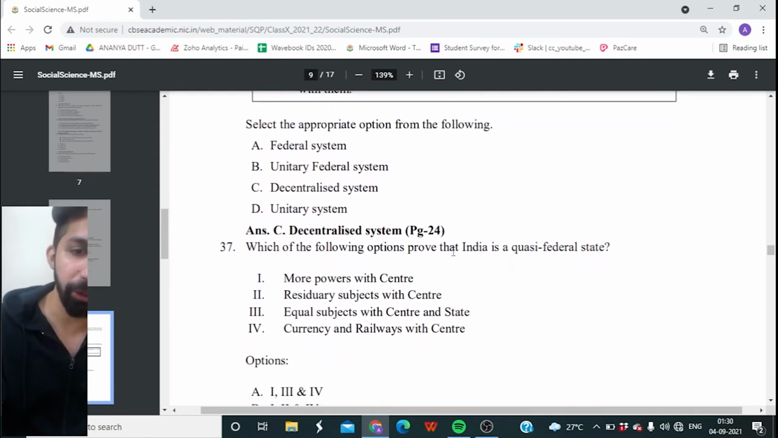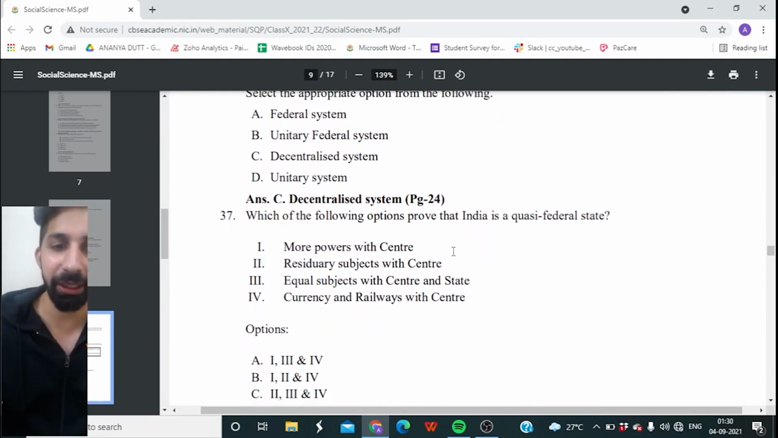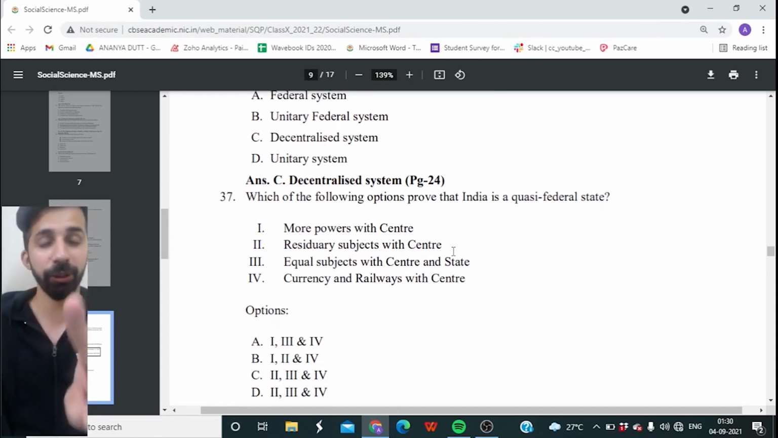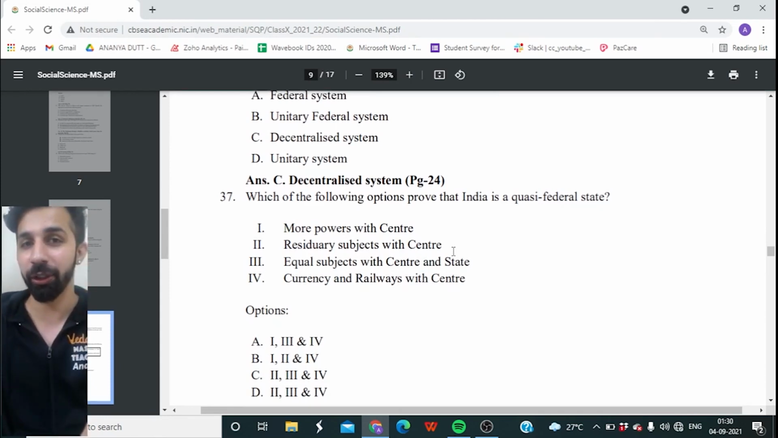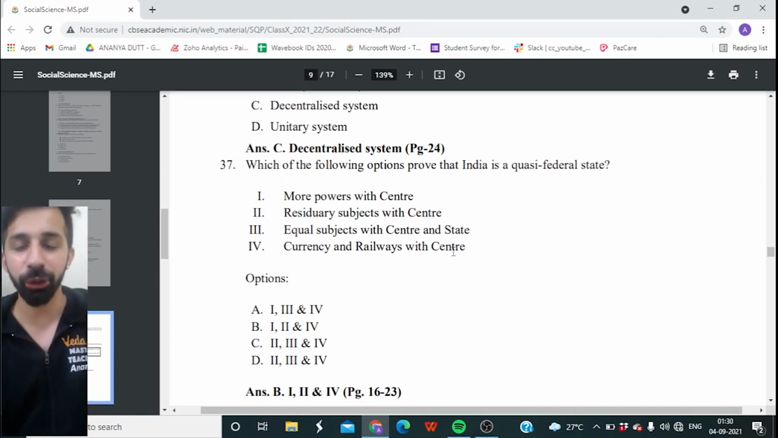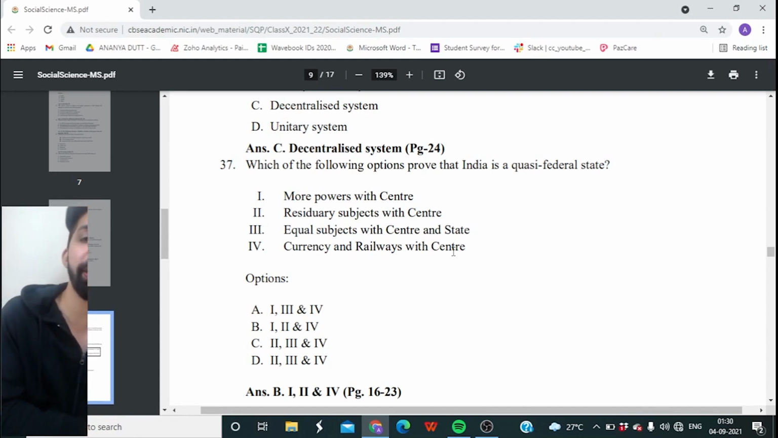And it is option A, B, C, D. Look at these four options. Pause the video, understand options, and then give the answer. And the right answer is option B, 1, 2, and 4. These three prove that India is a quasi-federal state.